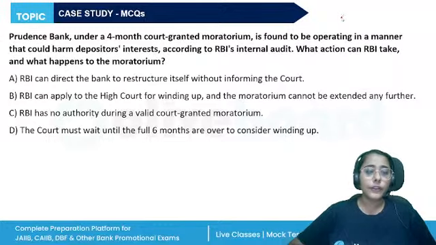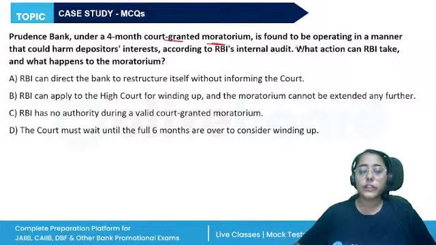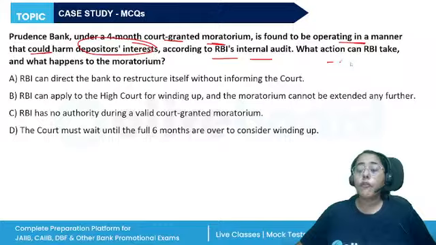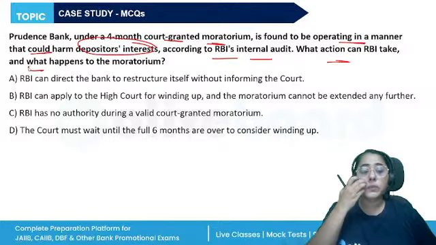So here's a scenario. Prudence Bank, under a 4-month court granted moratorium, is found to be operating in a manner that could harm the depositors' interest. According to RBI's internal audit, what action can be taken by RBI and what happens to the moratorium?